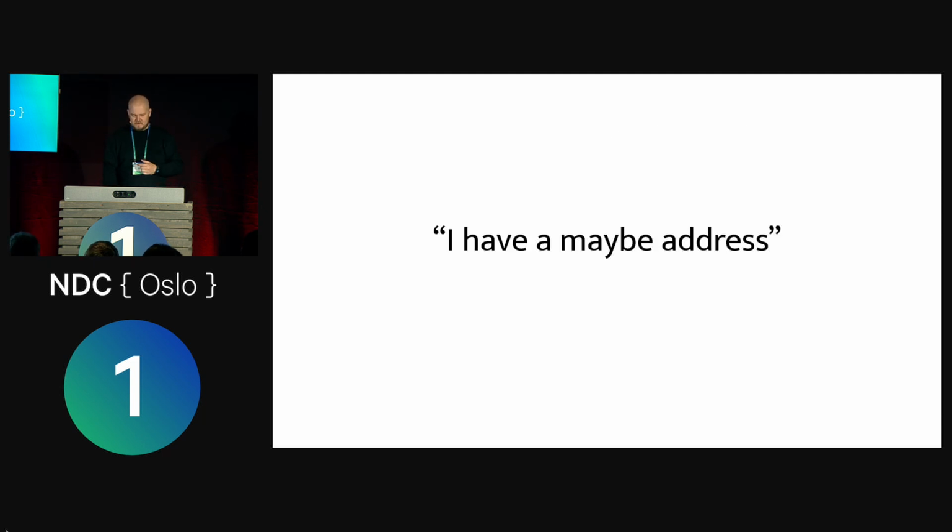But this is my very subjective gripe with this thing, and it makes it obvious that I'm a Clojure programmer at heart. It feels a lot to me like having to satisfy the type system, and it sort of infects your domain in this weird way. Like, I'd like to say, okay, I have an address, that's good, or I don't have an address, but I have a maybe address. Again, this is very subjective, right? But the Clojure guy in me is a little bit triggered with this whole maybe thing, because I have to satisfy the type system in this weird way.